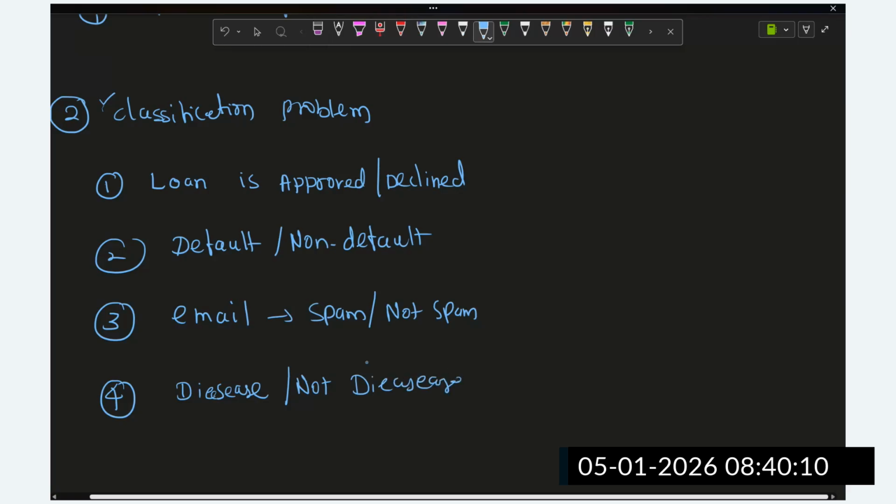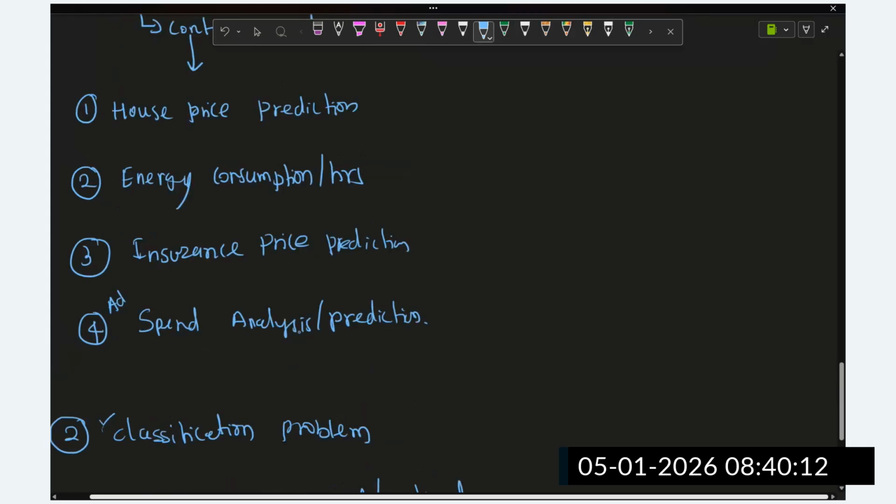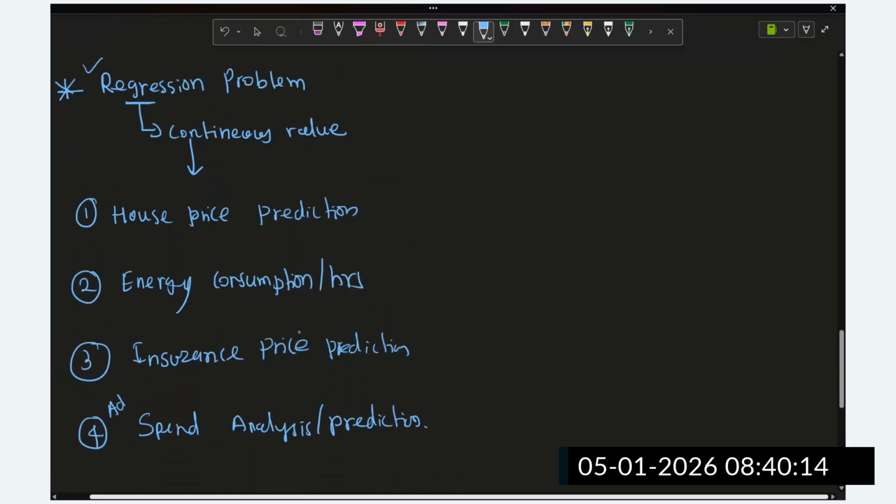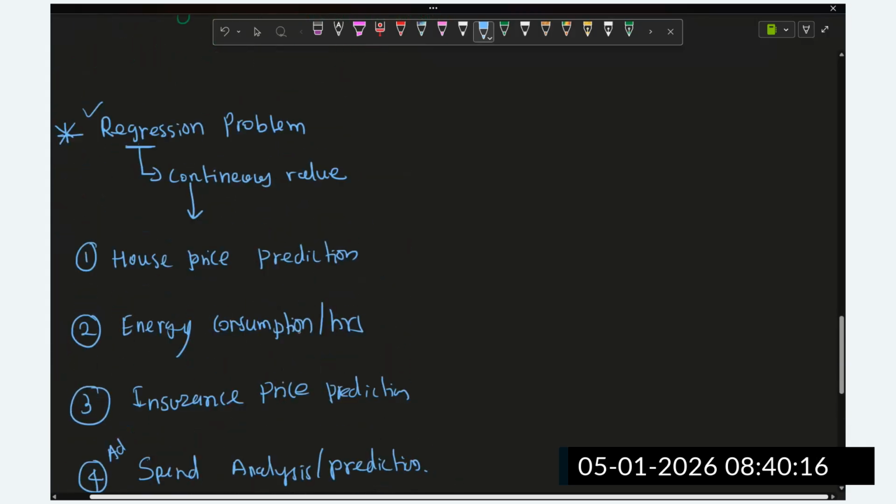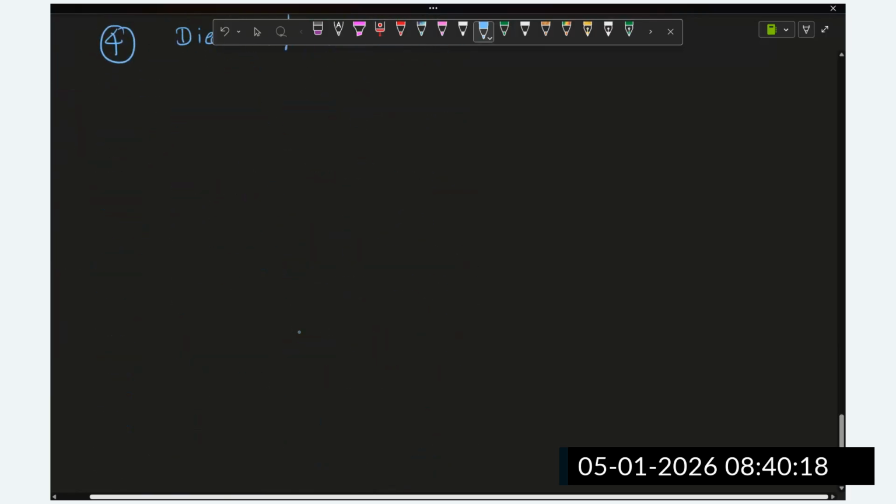So now you can see this is classification, guys, and this is the regression problem. In regression problems we require some algorithms. Some of the problems we are going to solve as clustering problems, guys. This is the third type.